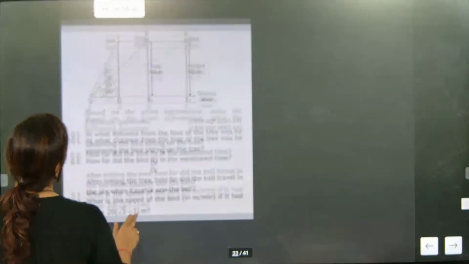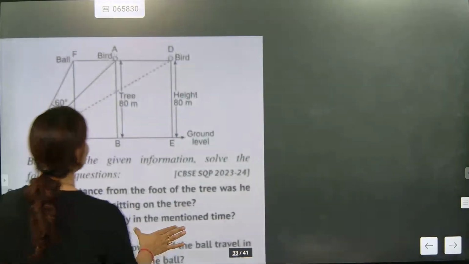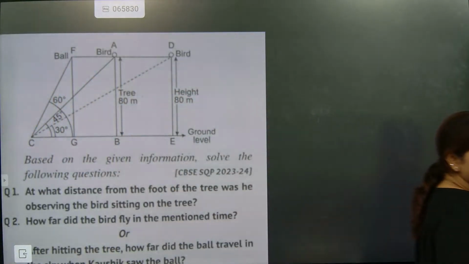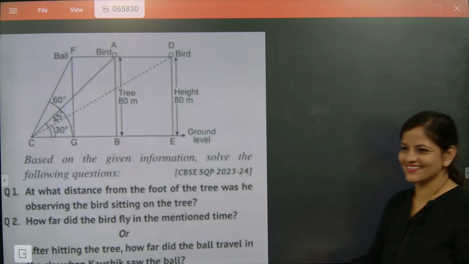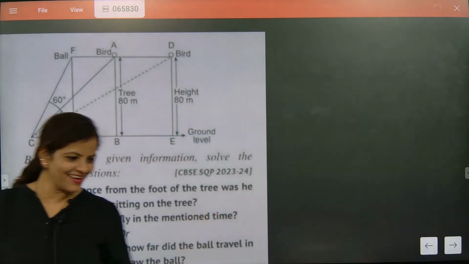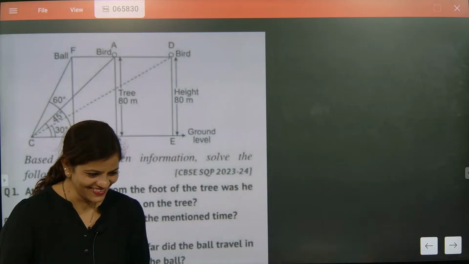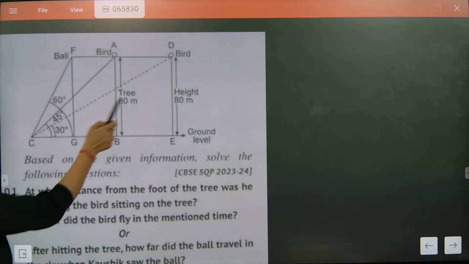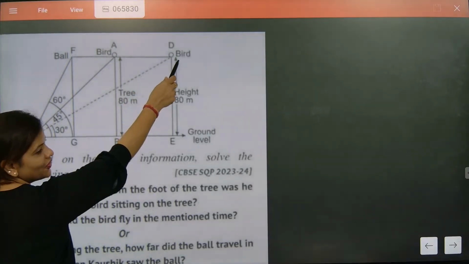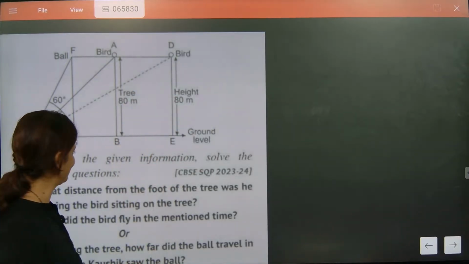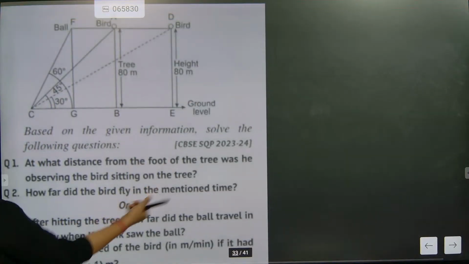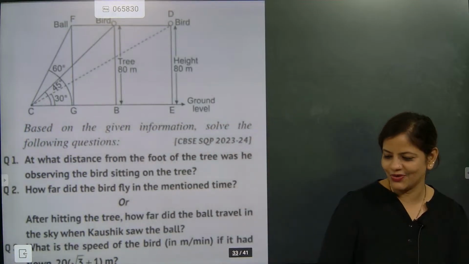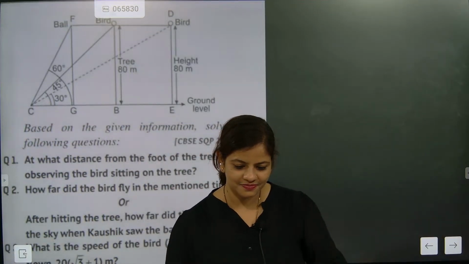Oh, they have drawn it. Okay, our drawing is absolutely correct. Yes, I am correct. See, correct only. I am very proud of myself. See here, the ball came here, 60 degree. The bird flew away, 30 degree. Yes. Now can you solve the question or not? Because the drawing was the biggest catch, we drew it. Come on.